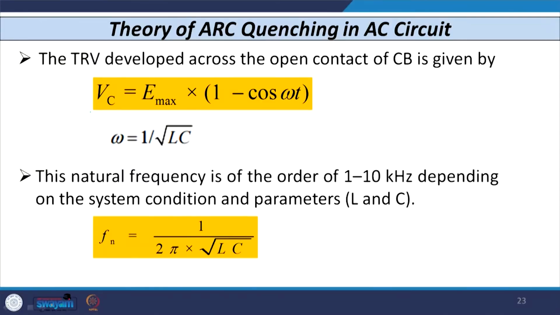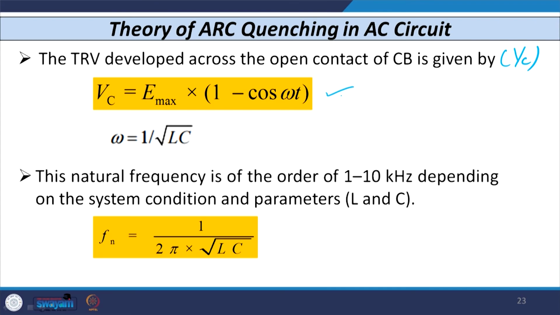So, you can also easily find out the transient restriking voltage which is available across the contact of the circuit breaker immediately after the arc extinction, and that is denoted by Vc. It is given by this equation: Vc equals Em into (1 minus cos omega t), where omega is equal to 1 upon the square root of LC.